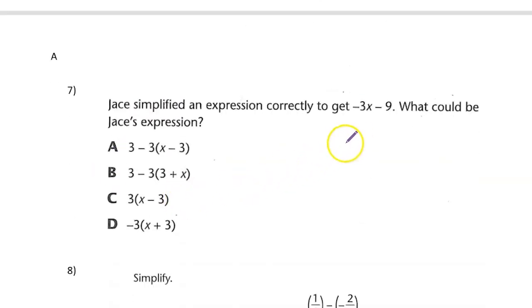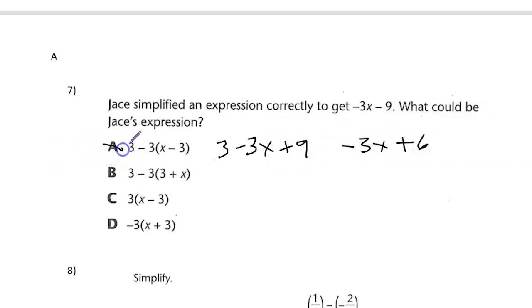J simplified an expression correctly to get -3 minus 9. What could be J's expression? All right, so let us try this one. So we put by the 3, minus 3 times x would give us minus 3x, minus 3 times minus 3 give us positive 9. So this looks like minus 3x plus 6.